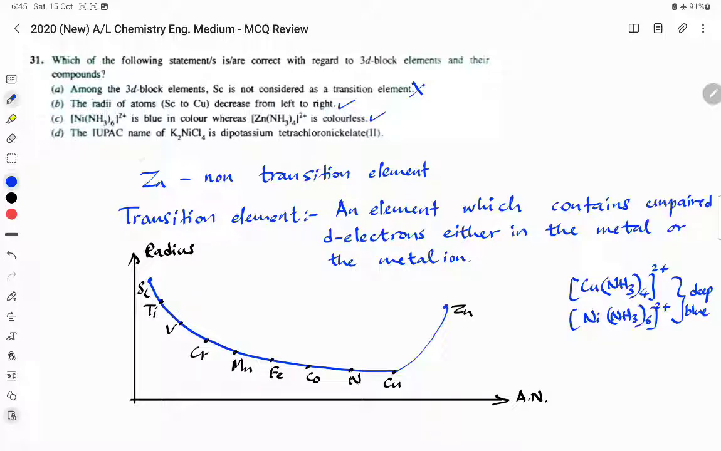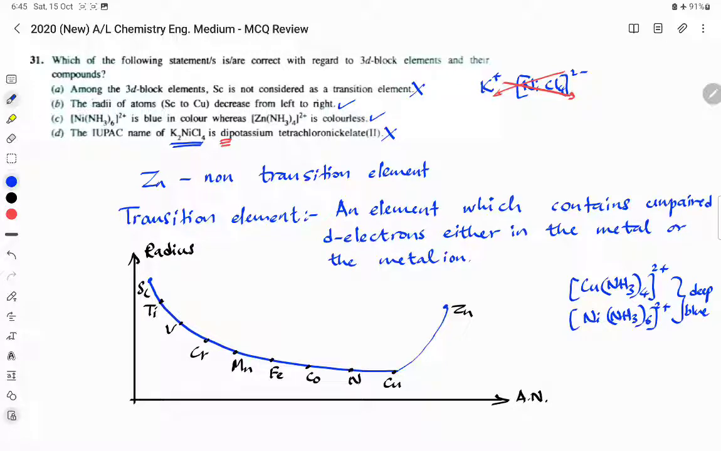Statement D. The IUPAC name of K2NiCl4 is dipotassium tetrachloronickelate 2. This is actually wrong because this is an ionic compound. It is like this: the nickel Cl4 2 minus ion and potassium ion are exchanged in their valencies. So it's an ionic compound. When you're writing ionic compounds, we don't use this di, tri, tetra thing. It is used only for covalent compounds.